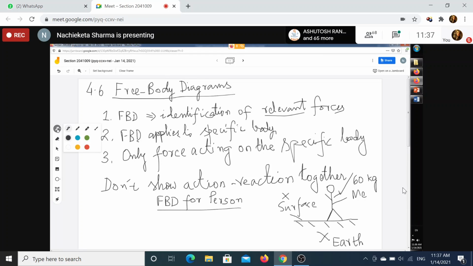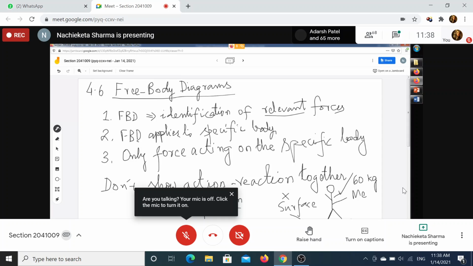Now the second step is reduce the person to a point. So now I have reduced the person to a point. So my person has become a point. Now draw the coordinate axis. So I have drawn the coordinate axis. This is my x-axis. I can also expand it like this. And this is my y-axis. I have drawn that, that is the second step.